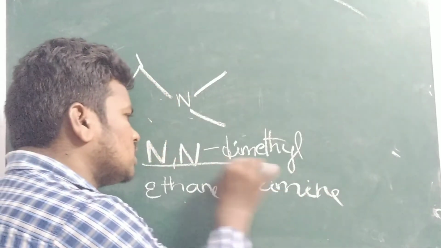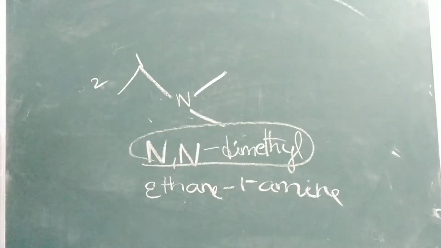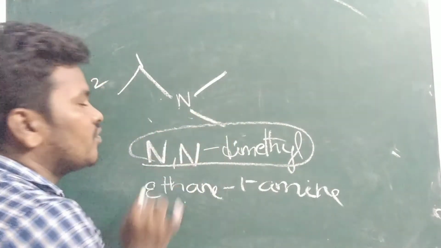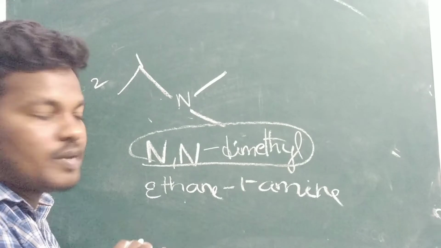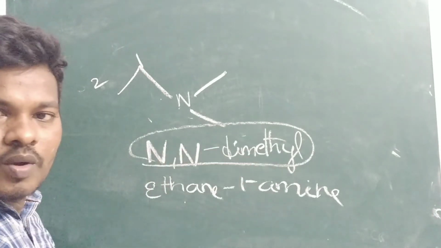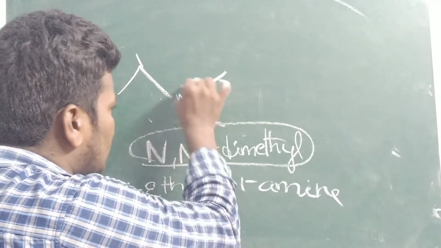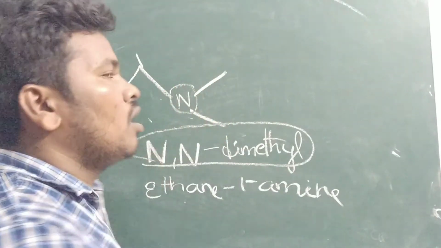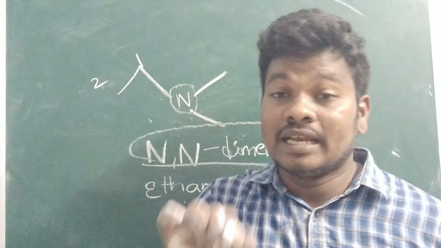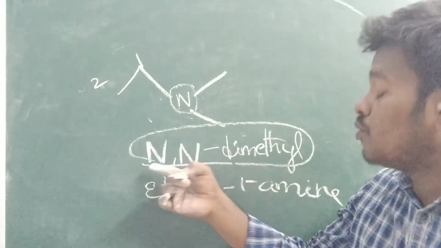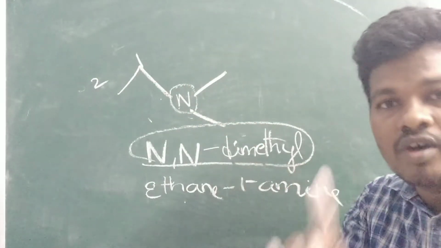First you have to see that a methyl group is present. If it is attached to the carbon, no need to mention N, just mention the position number, first, second or third. If it is attached to the amine group, we have to mention it particularly. So if I write N-methyl, that means only one methyl.